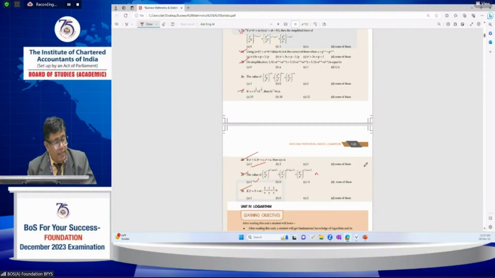I already suggested to non-math students: while attempting this examination, don't fear. This is not a complete rocket science or a complete theoretical IIT or JEE kind of examination. It is just testing simple logic in the field of mathematics, logical reasoning and statistics. Just basic things are tested.